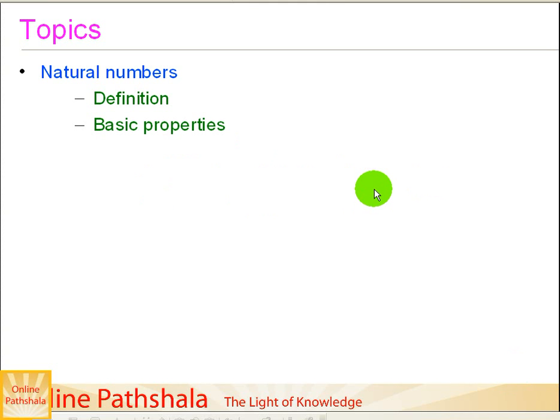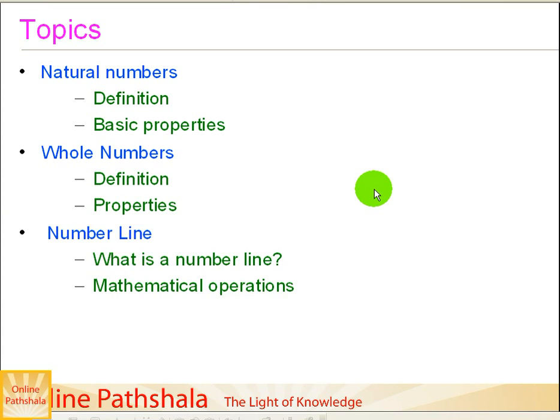So first we discuss what are natural numbers. In that I'll provide you a definition of natural numbers, and we will observe the basic properties of the natural numbers. Then we discuss the whole numbers, and this is what the whole chapter will be focusing on. I will be giving you the definition of the whole numbers, and again the basic properties of the whole numbers. We also do a quick comparison between the natural numbers and the whole numbers.